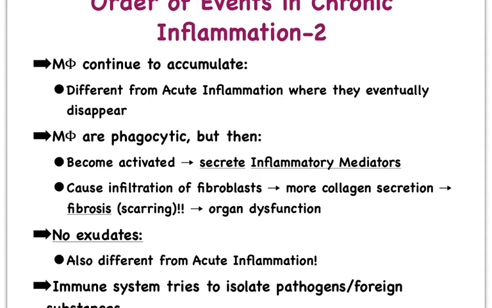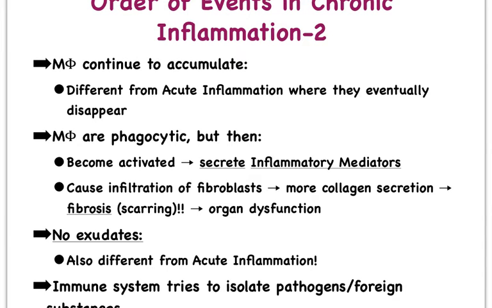Now, in an acute inflammation, after a while, the macrophages begin to disappear, but not so in a chronic inflammation. They persist and they start to accumulate. And this might ultimately lead to these macrophages literally isolating the pathogen, which we see happening with the tuberculosis bacterium, or the particle, perhaps the silicon particle. And we'll look at some pictures here of tuberculosis to better understand that.